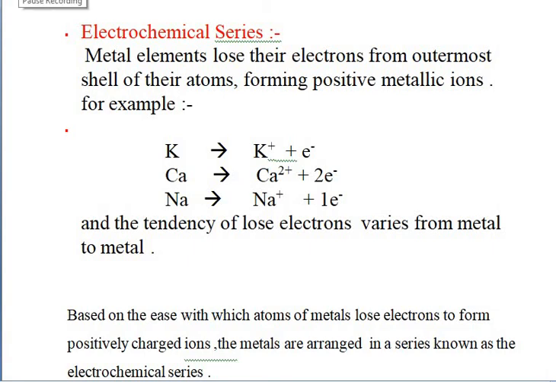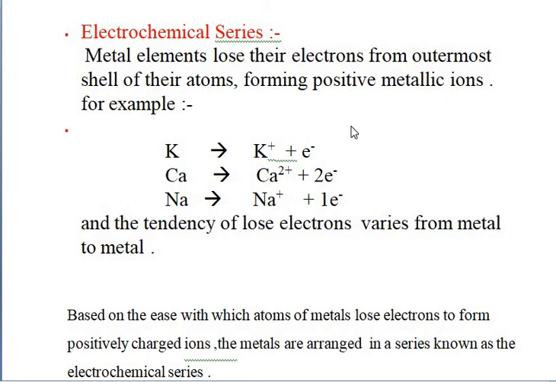Good morning, students. So we start our next topic in the electrochemical electrolytics chapter, electrolysis, and that is the electrochemical series. Actually, if we talk about any metal, all metals have the metallic property that they lose electrons, and after losing the electrons they become electropositive. That's why we call metals electropositive.